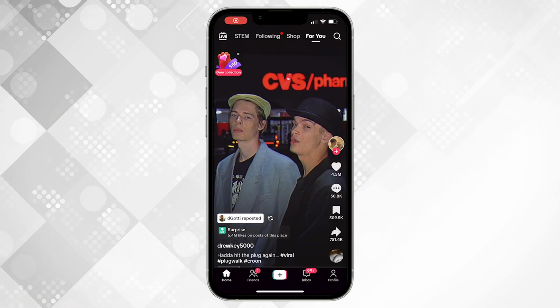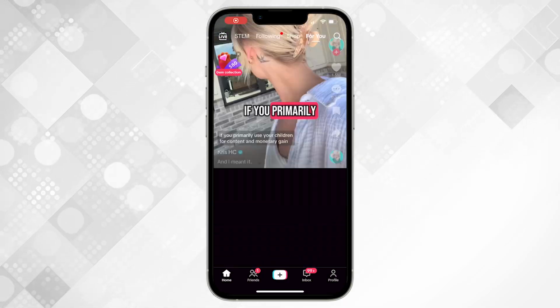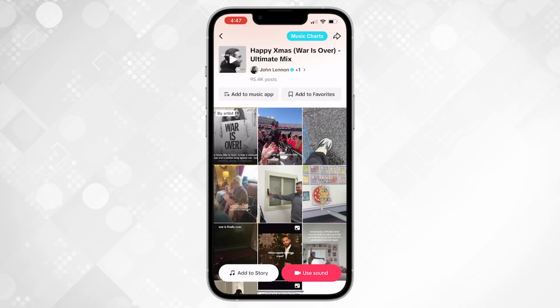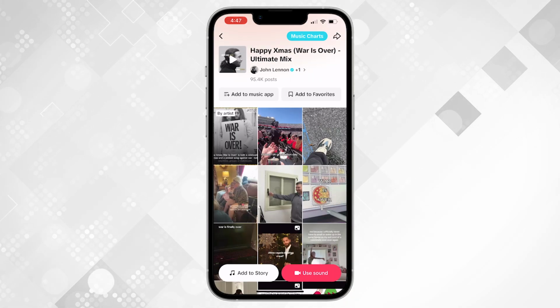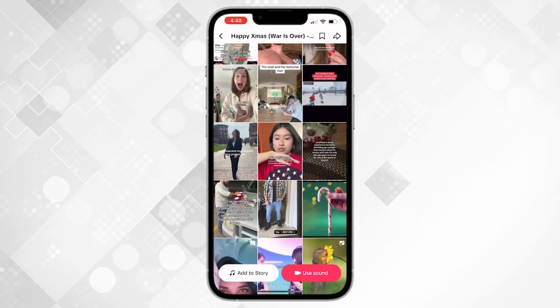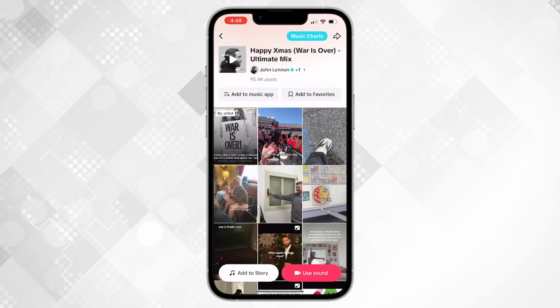So what you're going to want to do is open up TikTok and begin scrolling. You're going to look for a post that actually has music on it. If you then click into this, you're going to be able to see exactly what other posts have been used on here, to see what topics, what formats, what trends are actually working.